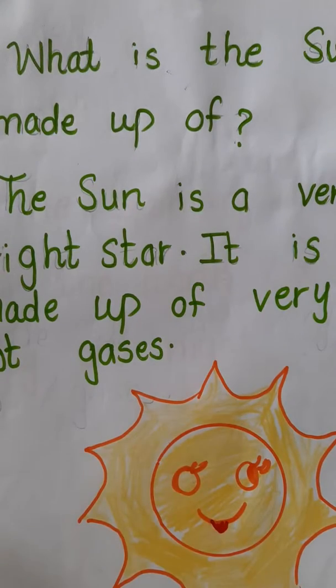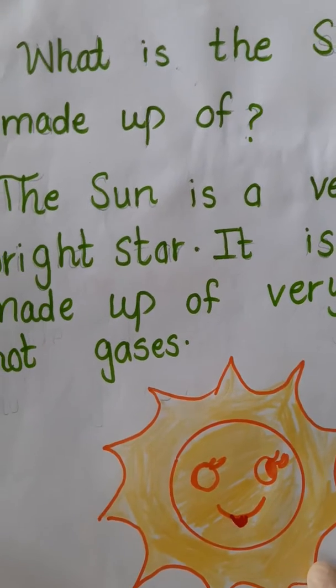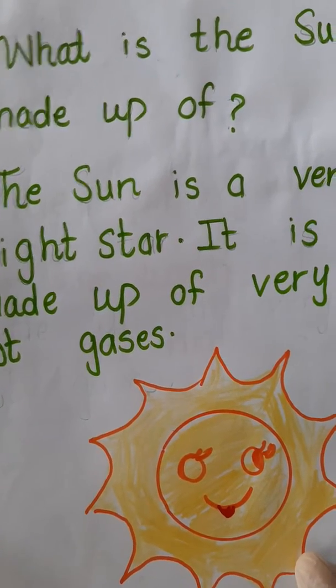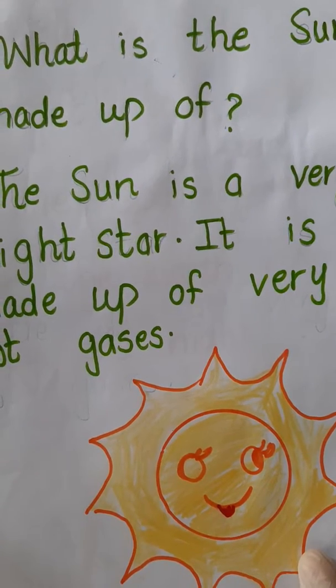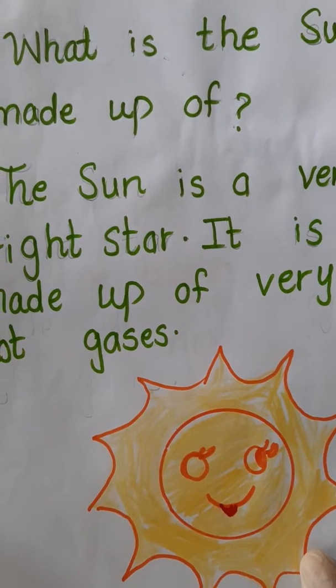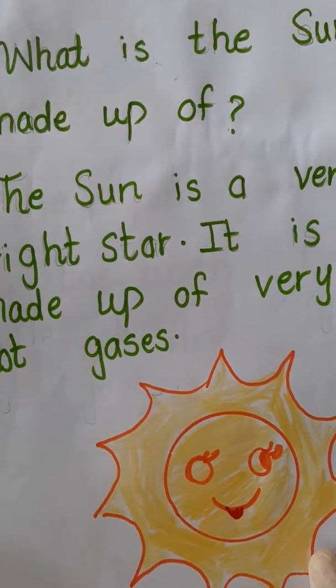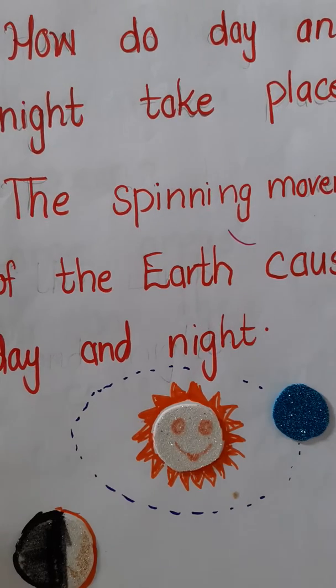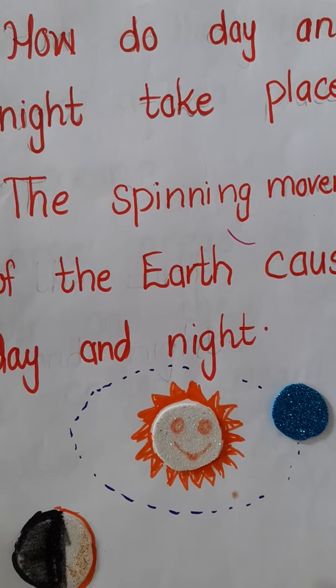The question number 2 was, what is the sun made up of? The sun is a very bright star. It is made up of very hot gases. The question number 3 was, how do day and night take place? The spinning movement of the earth causes day and night.